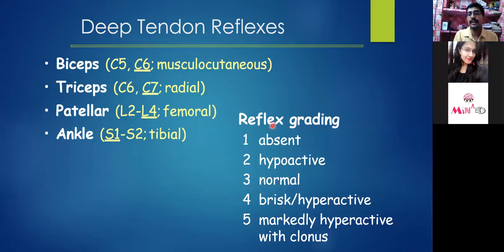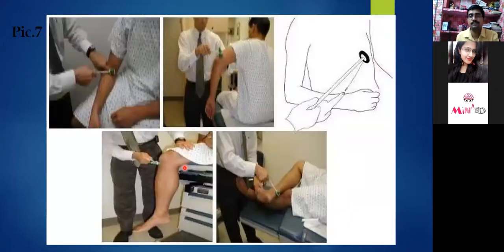DTR we have already discussed. The grading system has to be considered whenever examining the reflexes. We have to categorize it. It can be either absent, hypoactive, normal, hyperactive, or sustained clonus. And this grading definitely depends on observation and experience only. It is not something that you will read and get an idea. You have to practice a number of times, then you will get an idea how the normal reflex has the response, and how the exaggerated reflex will respond.